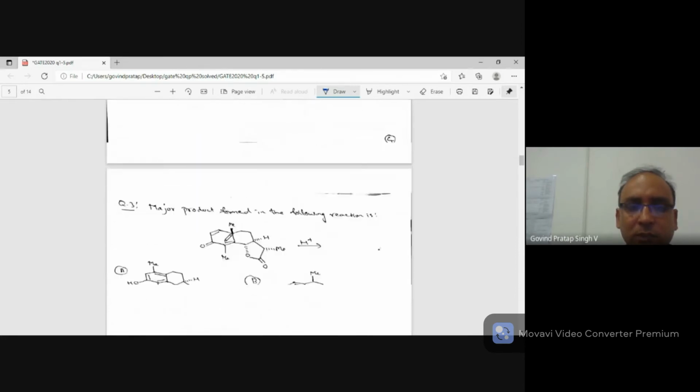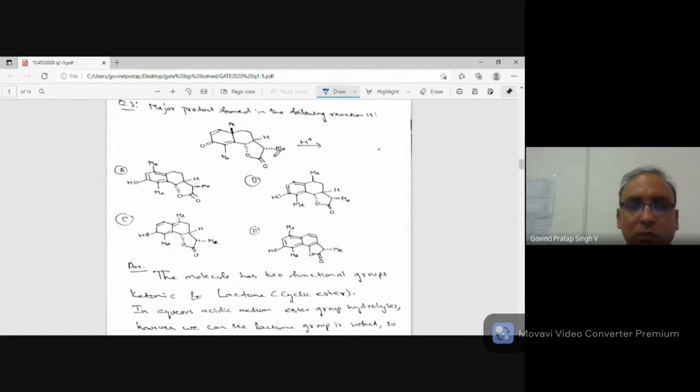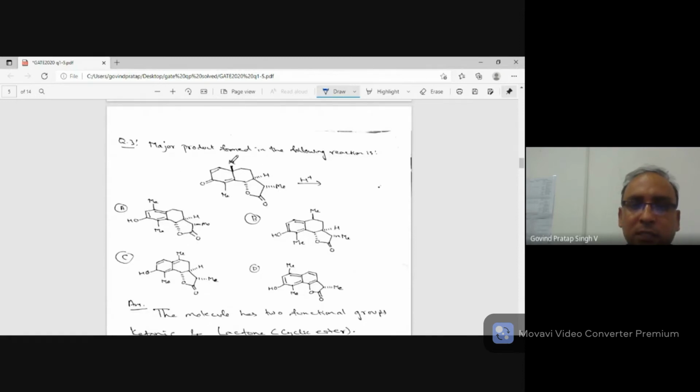Let's go to question number 3. The question says, major product for the following reaction. Here they have given a big molecule and they have put acid. They have not specified what kind of H plus it is. Is it aqueous acid or non-aqueous? It's tough to get non-aqueous acid, but you can just use acidic beads, which will give you non-aqueous acid.